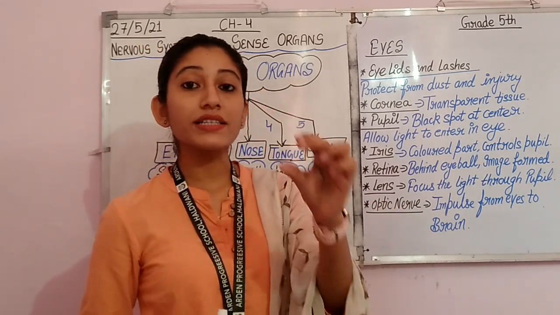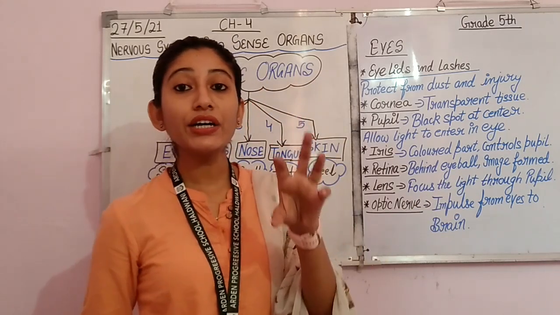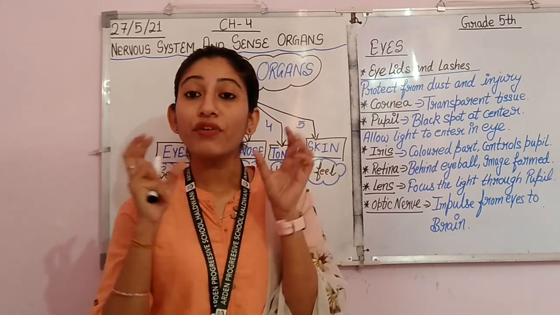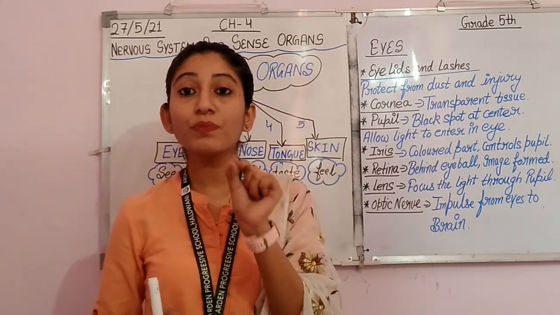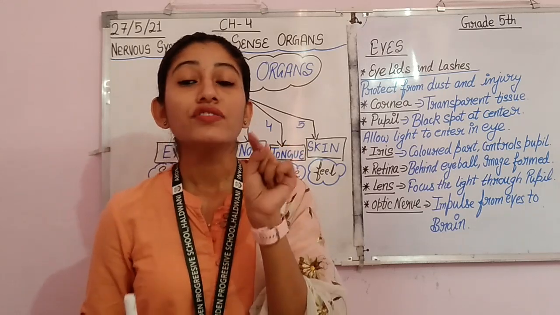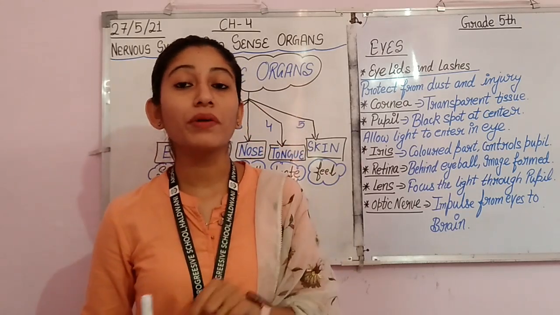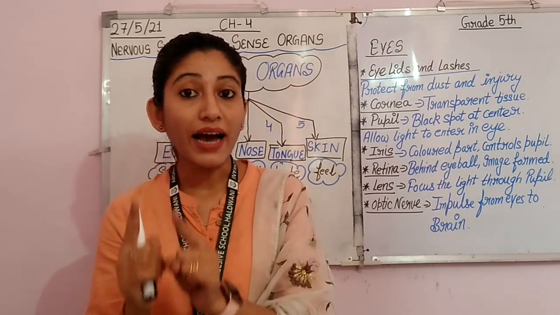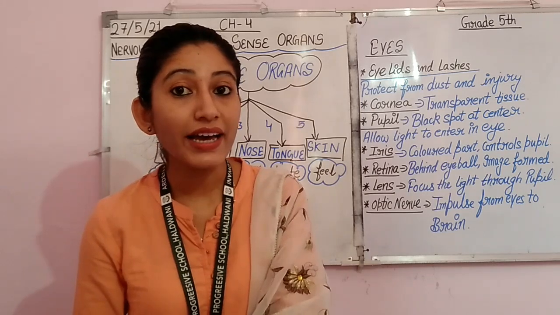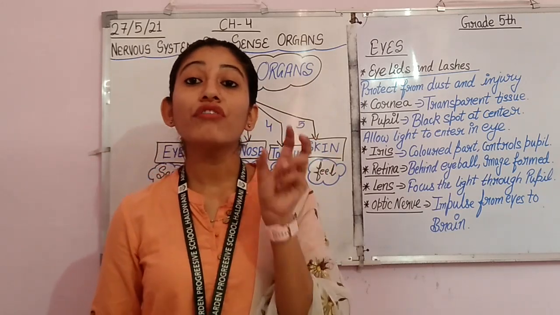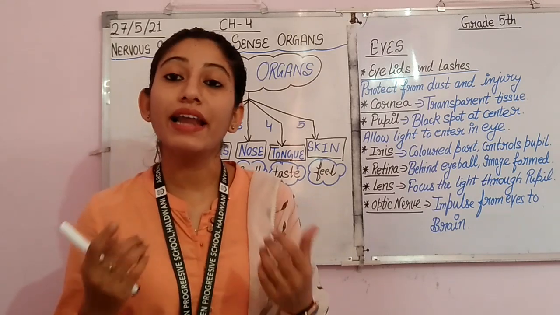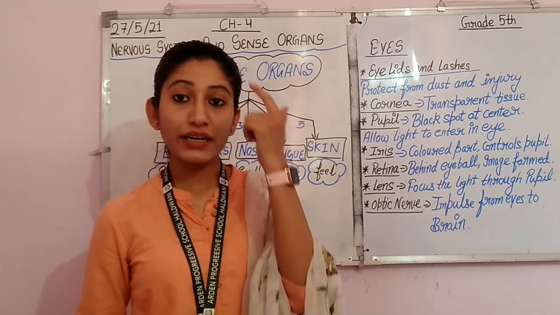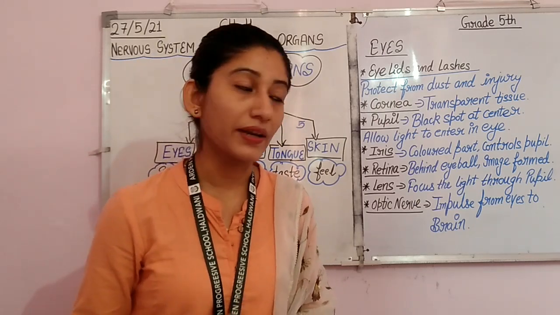Lens focuses the light through the pupil to the retina. Means lens focuses the light, at which portion light should enter, so that a clear image is formed in the retina. Where the proper light should go so that the image is formed in the retina, focusing that proper light is the work of our lens. So lens focuses the light through the pupil so that it can form an image in the retina.